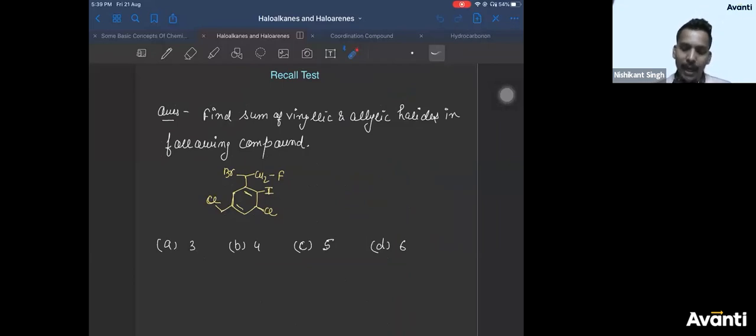Find the sum of vinylic and allylic halides in the following compound. We'll do only the Kahoot at the end of the class. I don't want to introduce every time again and again. It makes it a little uncomfortable. So let me give you the options for this. You have to report the sum of vinylic and allylic halides in this compound. How many vinylic halides are there and how many allylic halides are there? You can do it quickly.